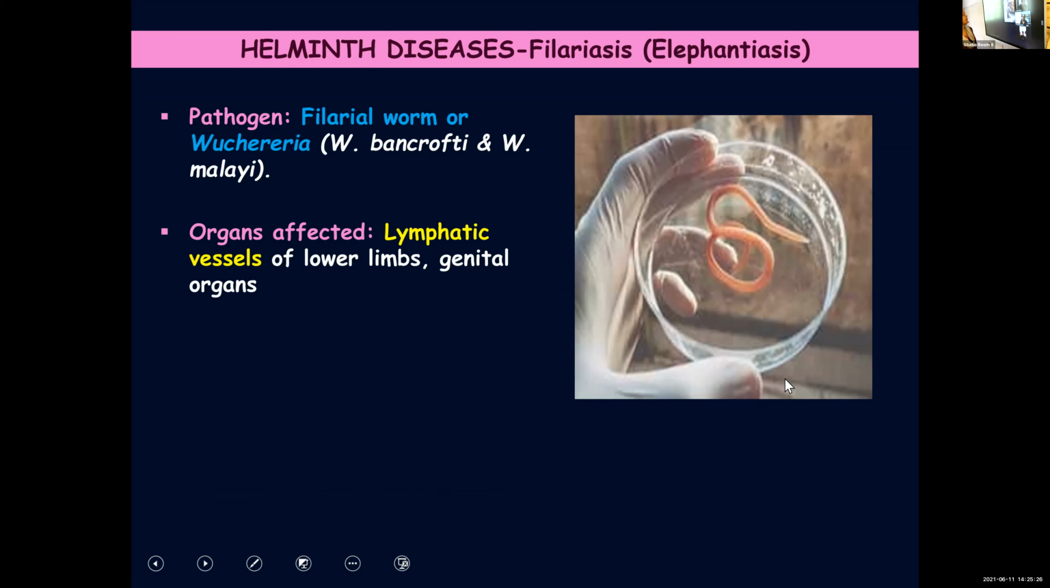And the organs affected, as I told you, are the lymphatic vessels of mainly the lower limbs, your legs, and even the genital organs can be affected. I think in your textbook there is a picture given of a man whose genital organs as well as limbs, legs, are affected. You can see these parts get swollen because the lymph vessels are getting blocked.